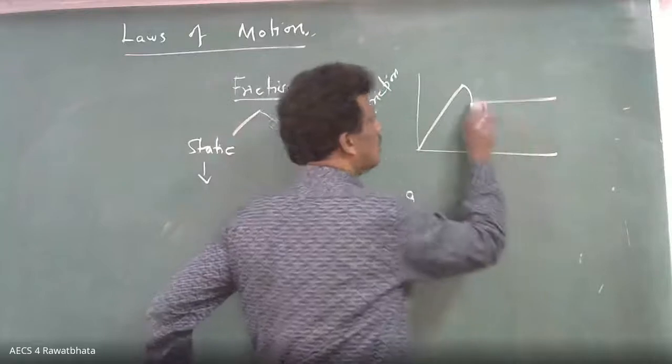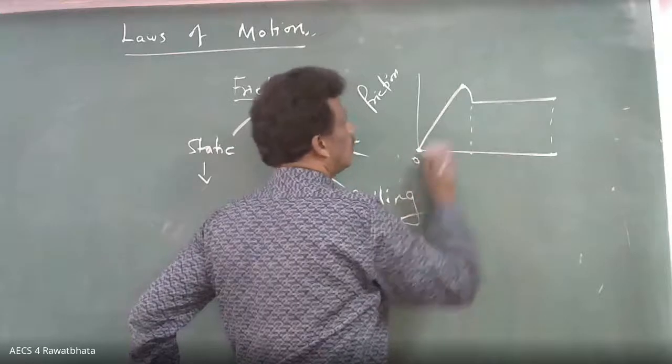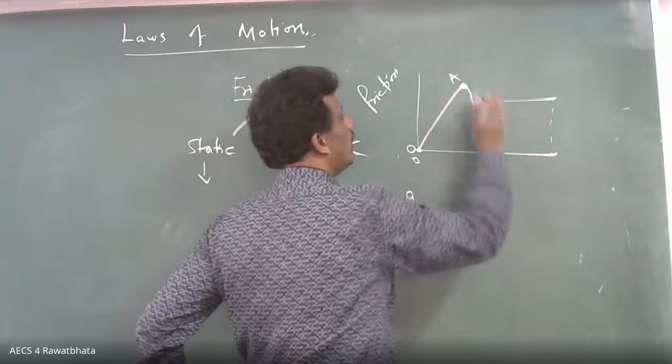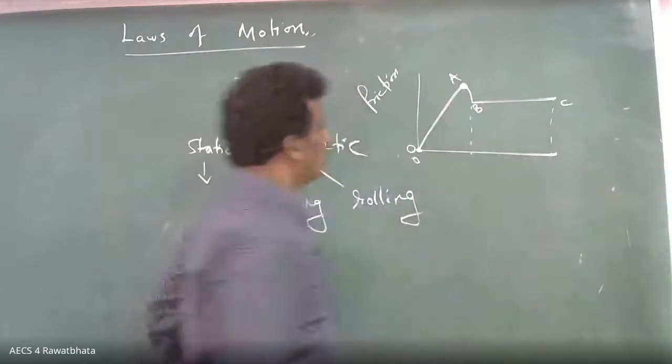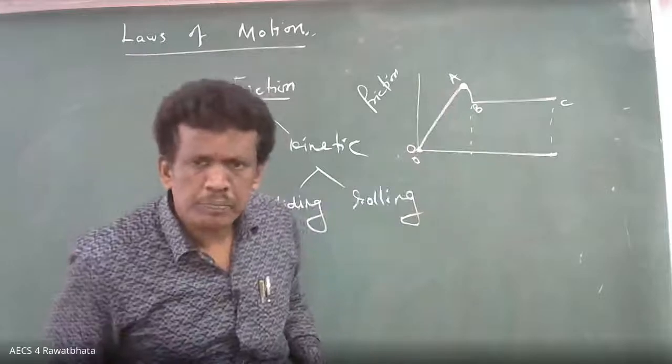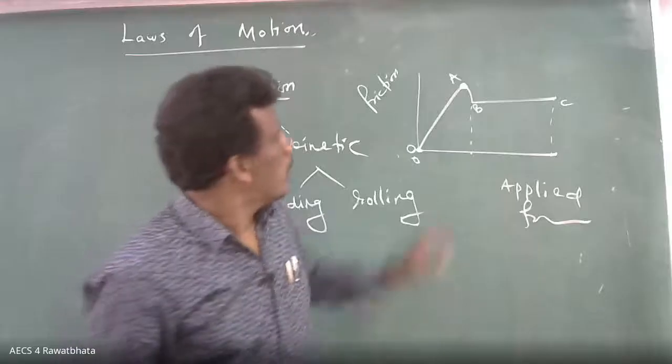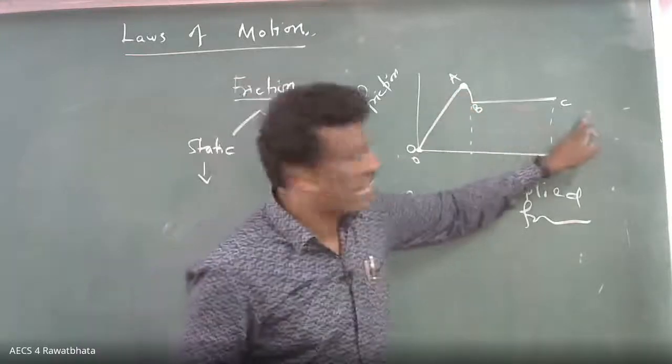Are all knowing this graph? Yes, sir. Okay, this is O, zero I'm putting. Here A, here B, C. What is A, you tell me? Mu S. What is that? Static friction. It is the minimum force that is to be applied to make it move. What is BC? Can you understand?